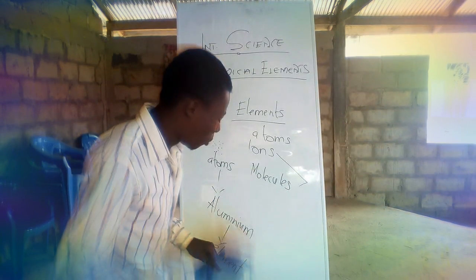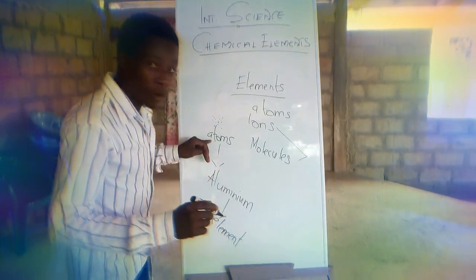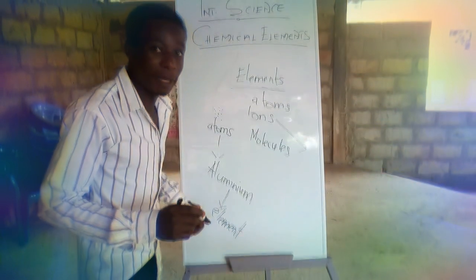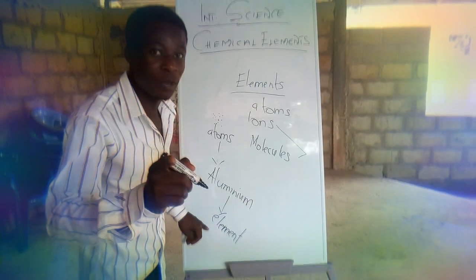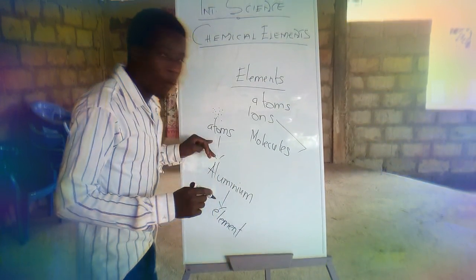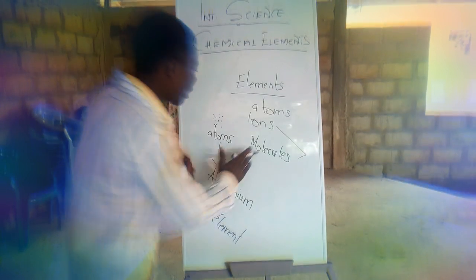Yes, if aluminum is formed from atoms or a group of atoms, meaning aluminum is what? An element. Are you getting what I'm telling you? And apart from the fact that aluminum is formed from a group of atoms, then let's come to something like